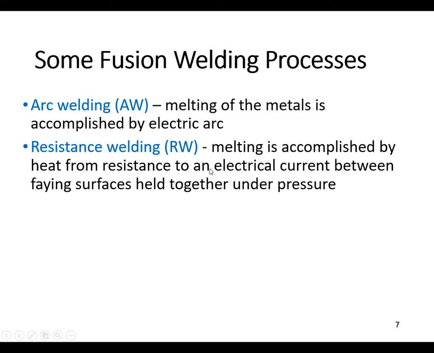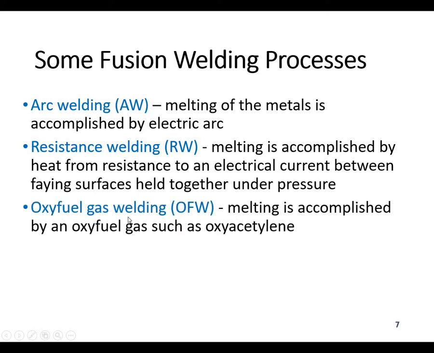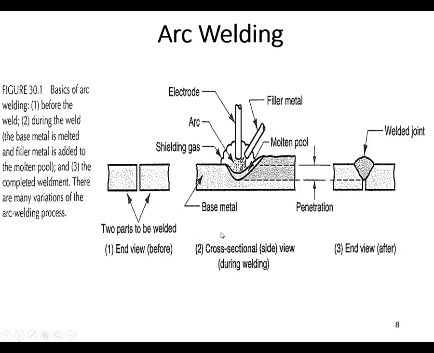This is accomplished by heat from the resistance to an electrical current between two faying surfaces held together under pressure. The most common type under resistance welding is the spot welding process. The third one is the oxy-fuel gas welding process, in which we use oxy-gas as a fuel, and we normally call it oxyacetylene gas.